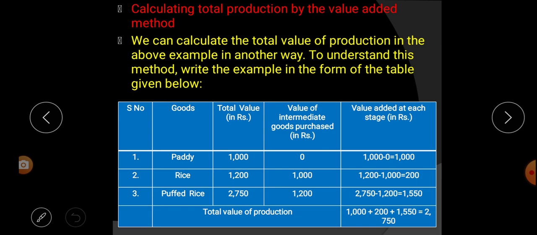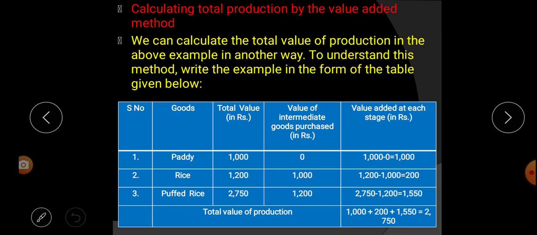If you are counting the price of paddy and rice, the price will be doubled. We only have to calculate the final product, that is puffed rice value, only 2750. But let us calculate in some other way.